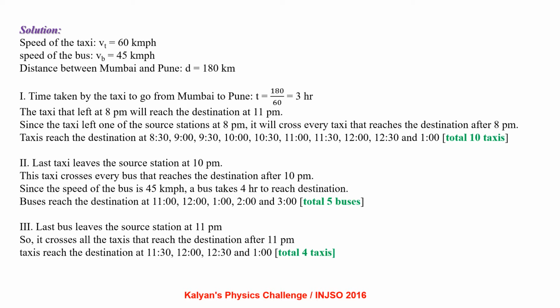The last bus leaves the source station at 11 pm. So it crosses all the taxis that reach the destination after 11 pm. Taxis reach the destination at 11:30, 12, 12:30 and 1. So a total of 4 taxis. So all these statements are correct.